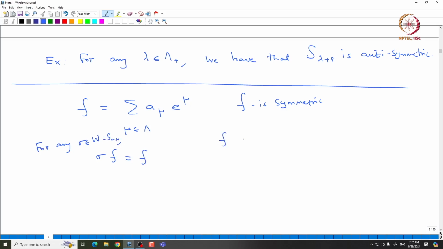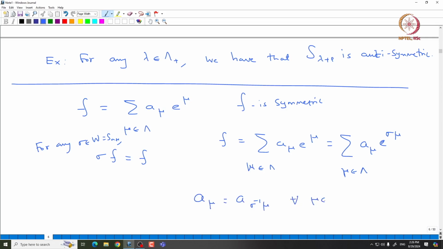So, f is equal to the summation of a mu e power mu, which is the same as the summation of a mu e power sigma mu, where mu again comes from lambda. Since the e power mu form a basis, you have to compare the coefficients. Now, if you compare the coefficients, you can see that a mu is the same as a sigma inverse mu for all mu in lambda and sigma in S n plus 1.